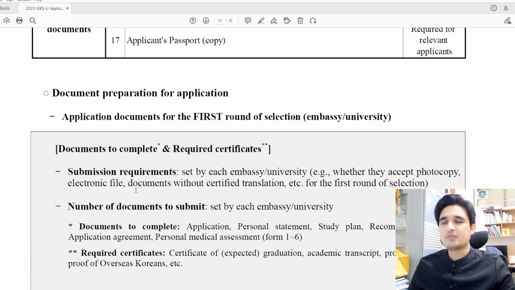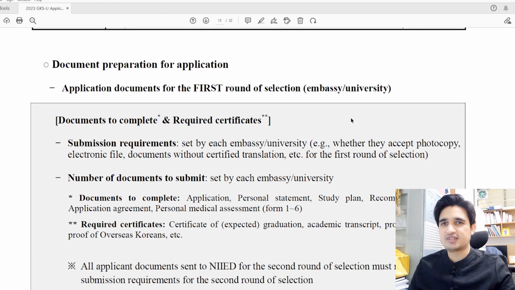Then what are the documents needed for the first round of selection for embassy track or university track? Mostly all the documents are the same, but some embassies or some universities have their specific requirements that I have told you earlier. For example, the Indian embassy last year, because of COVID, asked that you first submit your documents online, and if you are selected, then you have to submit your documents as hard copies. So you have to follow the guidelines set by your university or your embassy.